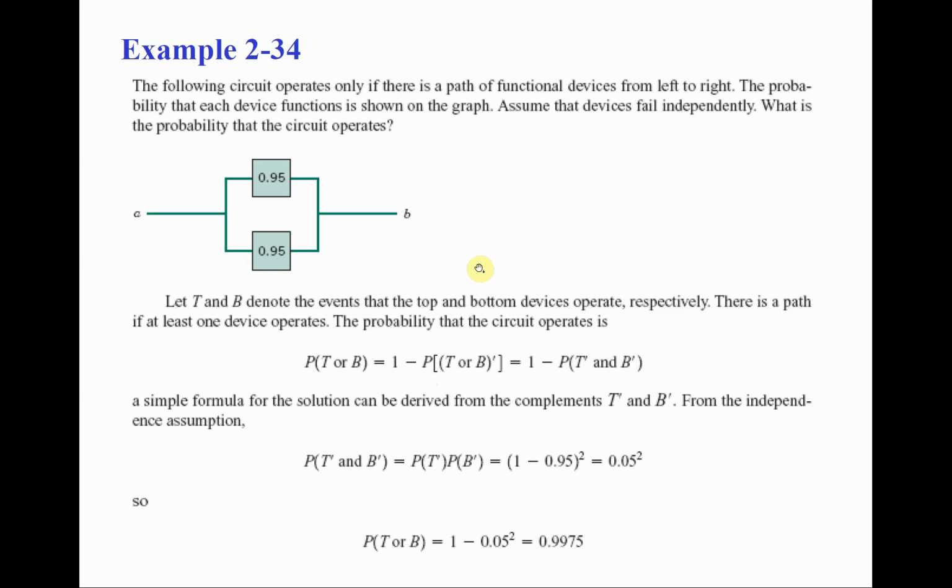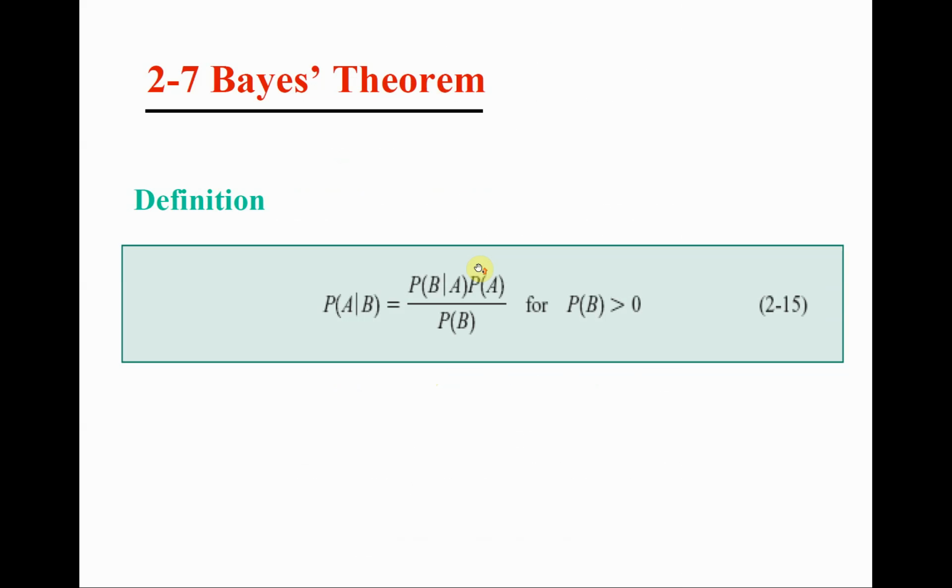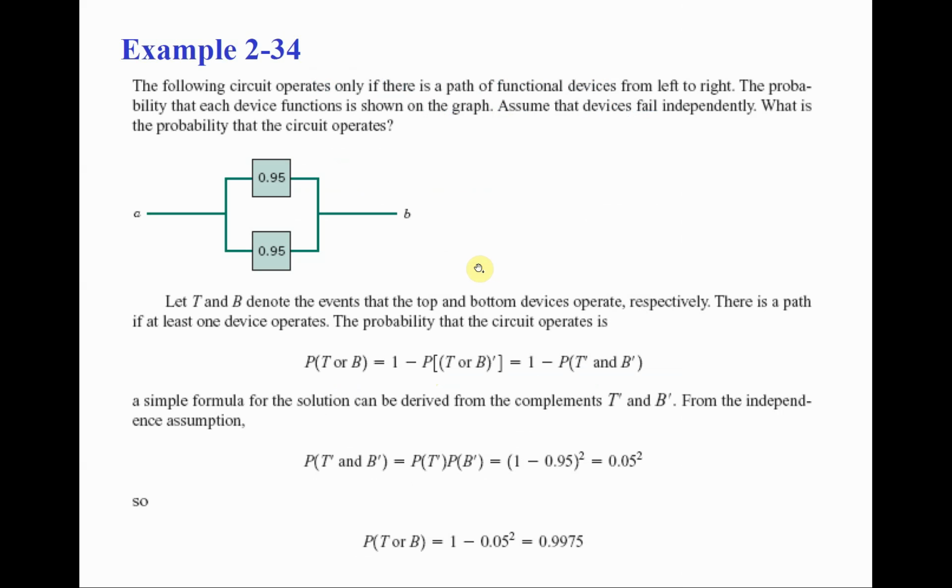Now, how can we use the idea of independence? We have this example here. So let's cover this example, and it uses the idea of independence. In this example, we have a system that represents any engineering system. Like if you have an air condition, we might connect a second air conditioning unit in parallel, so that basically we have a backup, so that the first operates as a backup to the second and vice versa.